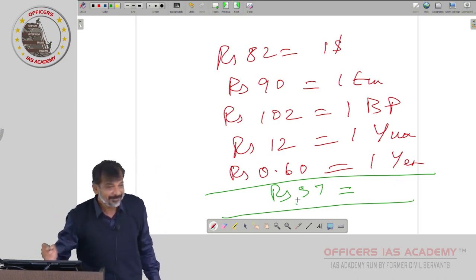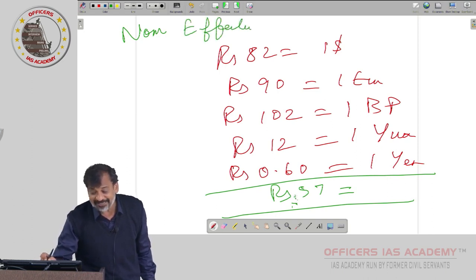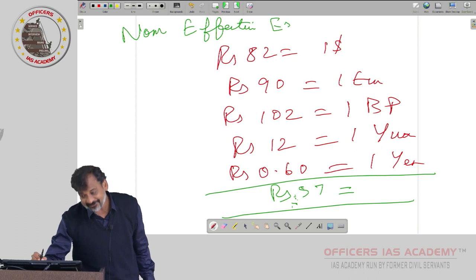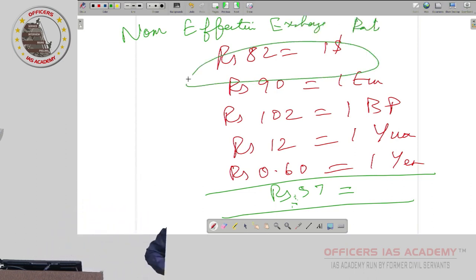So with respect to a group of currencies, a basket of currencies, this is not a bilateral rate. This is all nominal only, not real. Nominal, but with respect to a basket of currencies, so it is the nominal effective exchange rate. All these things are bilateral: 82 is equal to $1 bilateral, 90 is equal to €1 bilateral, 102 to 1 British pound bilateral, but this 57 is a multilateral rate with respect to a basket of currencies. So nominal only, but with respect to a basket of currencies, so nominal effective exchange rate.